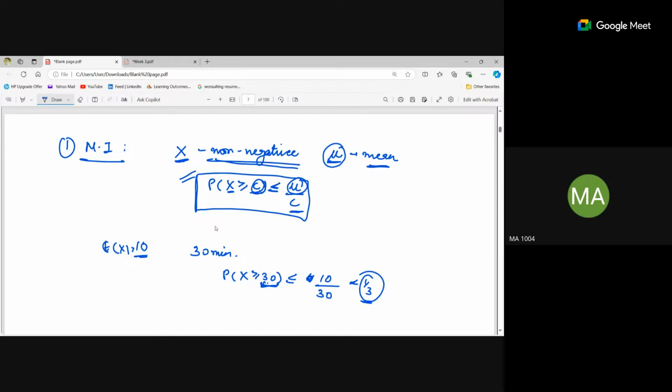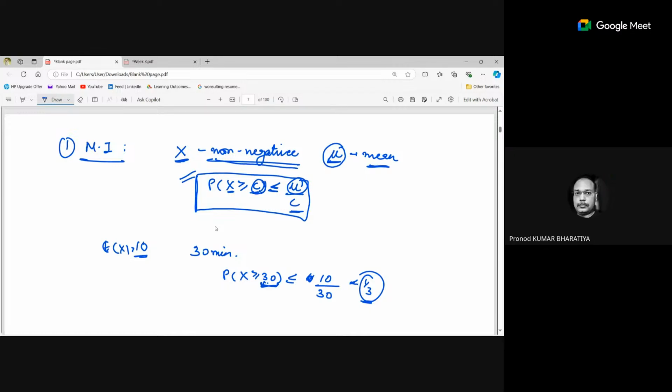The probability is less than or equal to 1 by 3. We are just calculating the upper bound. That's it. So it simply means that if the wait time is more than 30, then that probability will in any case be less than 1 by 3, because this is the upper bound up to 30 minutes.